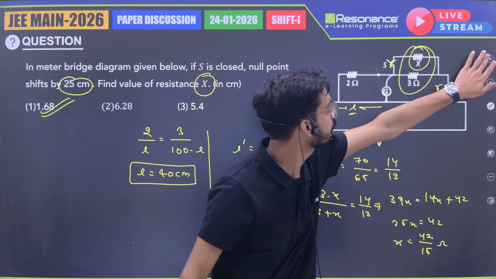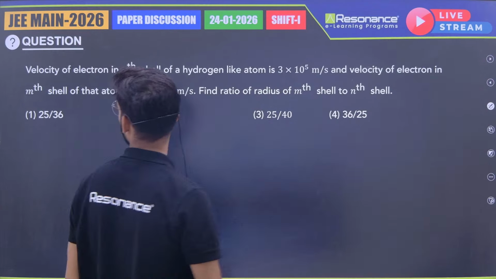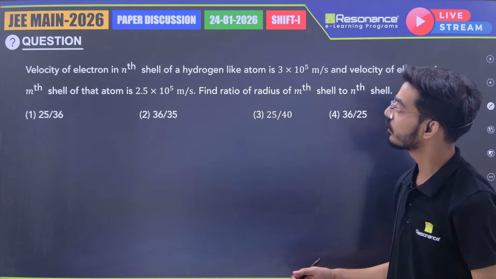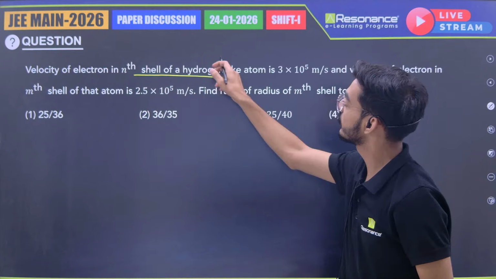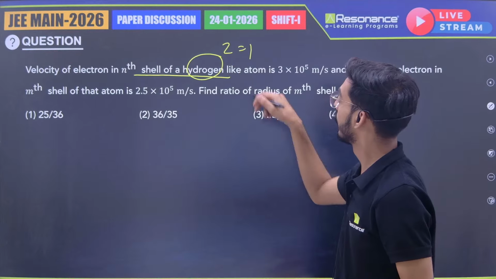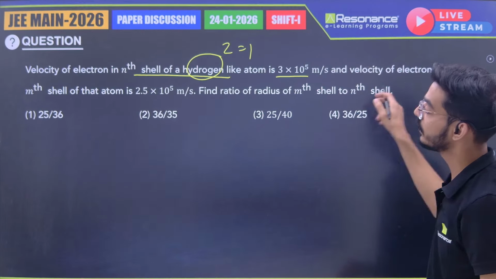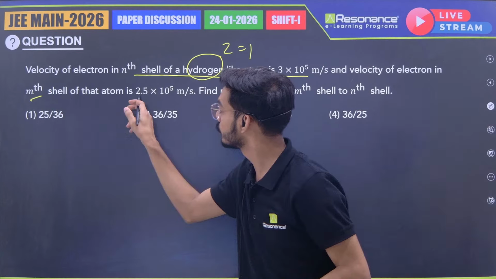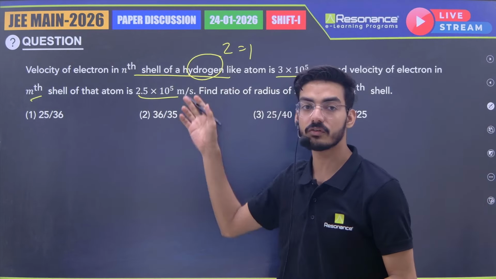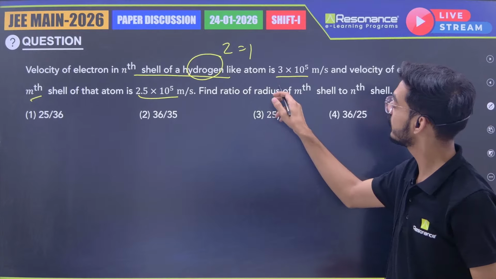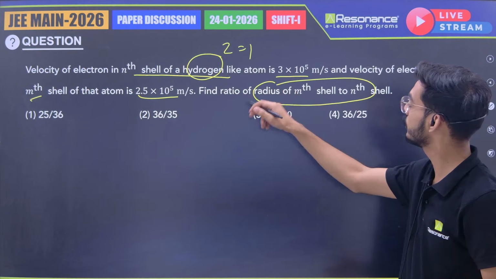Okay, next question is from modern physics. The velocity of an electron in the nth shell of a hydrogen atom, Z is given as 1, is 3 into 10 to the power 5 meter per second, and the velocity of an electron in the mth shell is 2.5 into 10 to the power 5 meter per second. The question is to find the ratio of the radius of the m shell to the n shell.